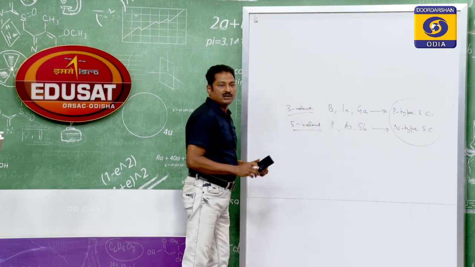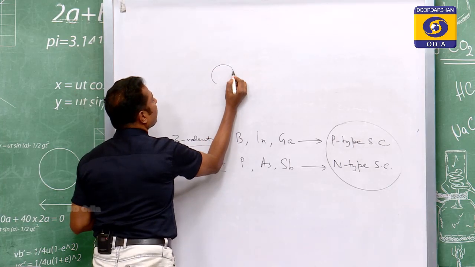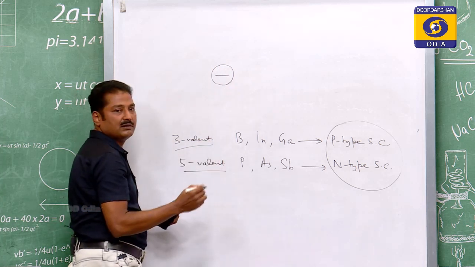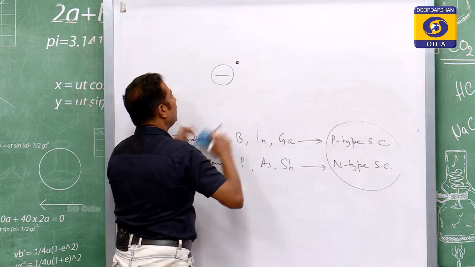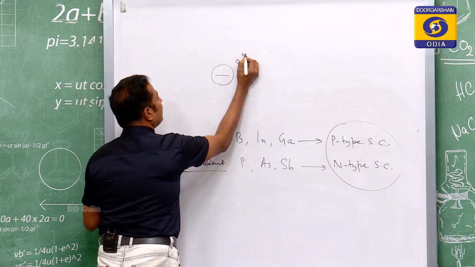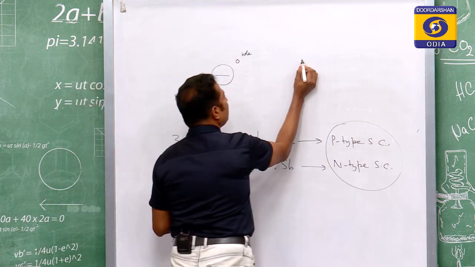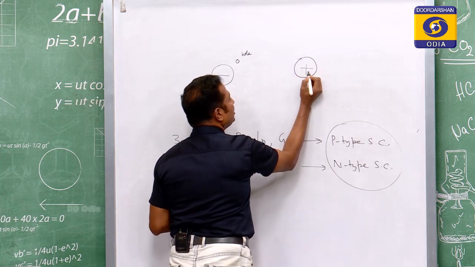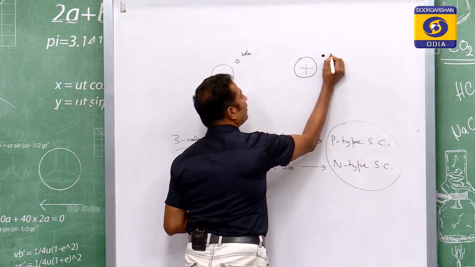The p type semiconductor can be represented by a stable negative ion surrounded by a hole. The n type semiconductor can be represented by a positive ion and a free electron.